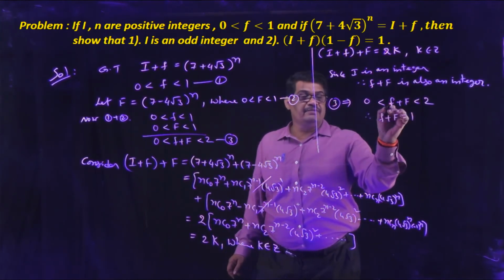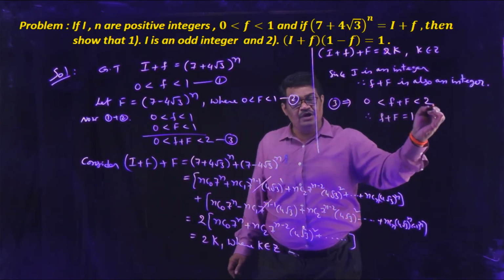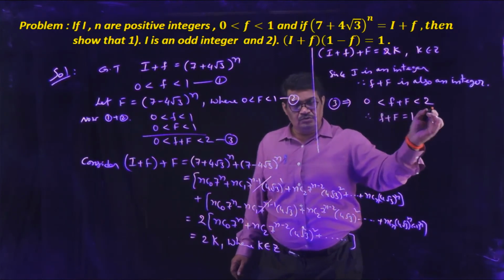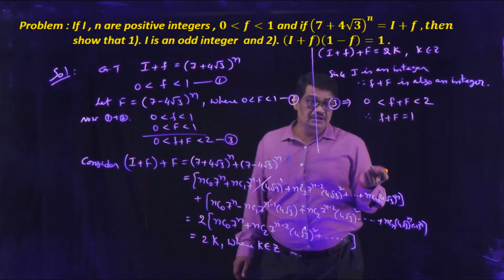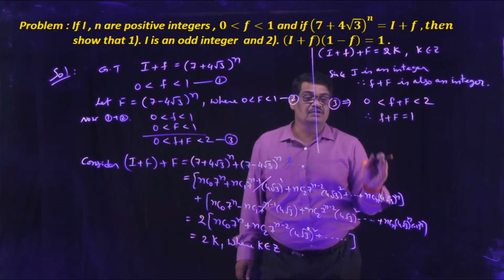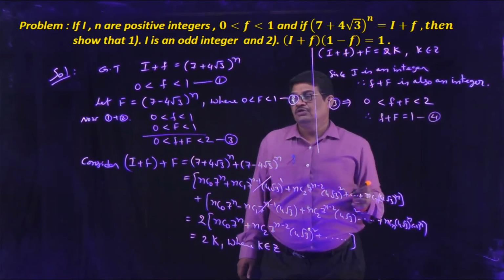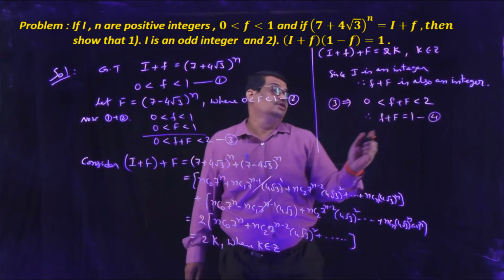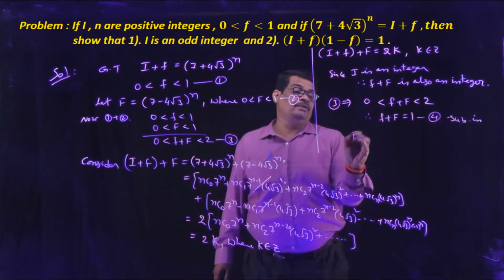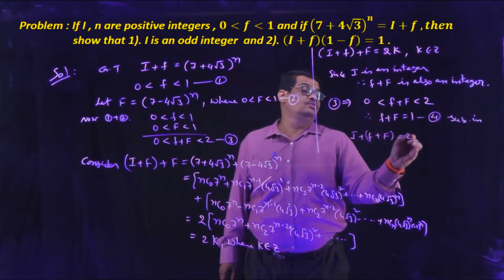Small f plus capital F is an integer between 0 and 2, so it must be 1. Between 0 and 2, the integer is 1. So small f plus capital F is equal to 1. This is another equation, equation 4. Now substitute this value in the equation I plus f plus capital F is equal to 2k.